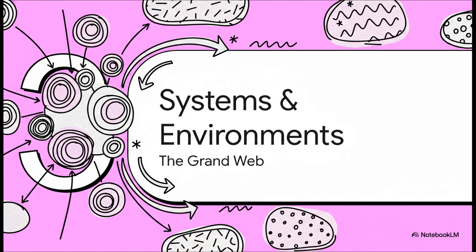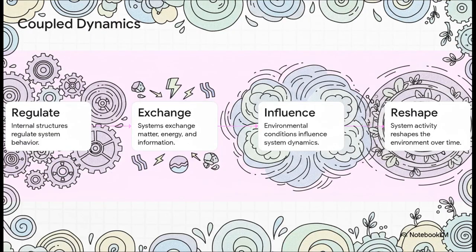Okay, Section 3. Systems and their environments, zooming out to the grand web. So what exactly happens when these intricate internal loops interact with the much wider world around them? Let's take a look. This creates a brilliant, bidirectional, co-evolving relationship. Step by step, it goes like this. First, a system has internal structures regulating its own behavior. Second, it exchanges matter, energy, and information with its environment. Third, the environment, in turn, heavily influences the system's dynamics. And finally, the system's ongoing activity actually reshapes those environmental conditions over time. It's a constant, tightly coupled dance.